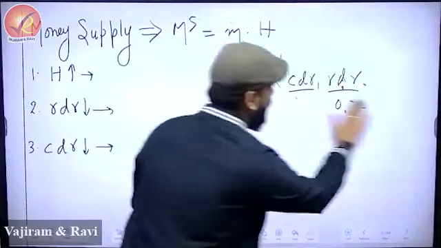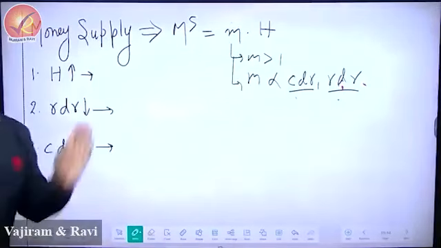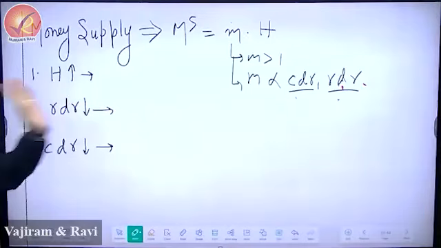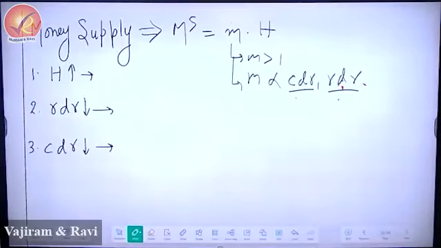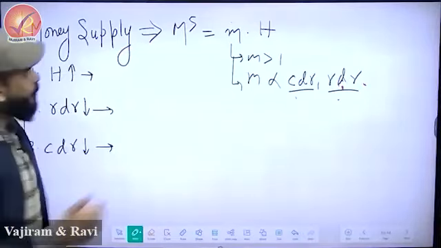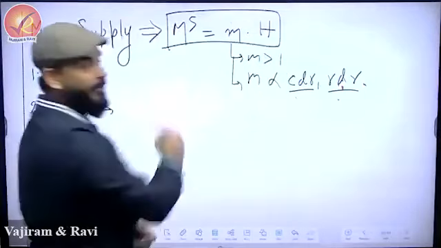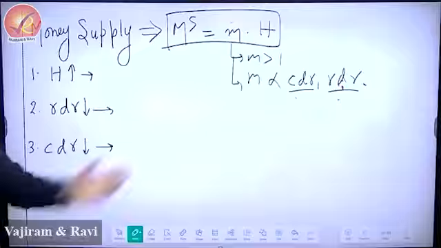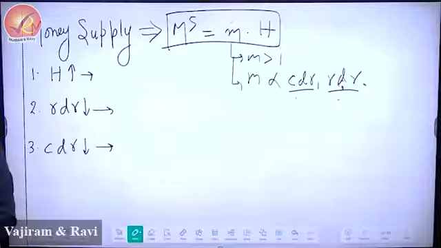So now let's do the analysis. Everything is there in front of you, please answer. And I will show you UPSC questions. And I'll show you that without using my formula also you can answer, just using your logic. So can you please tell me, this is the equation which is true. This equation can never be violated. So look at the equation and please tell me, if H increases, what will happen to money supply?